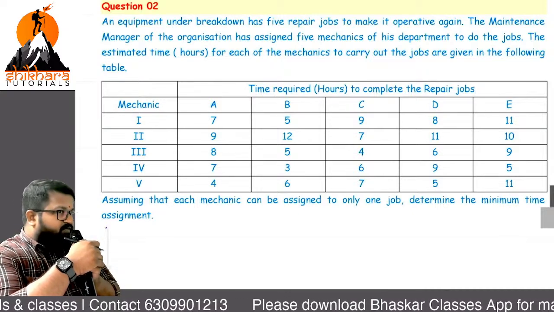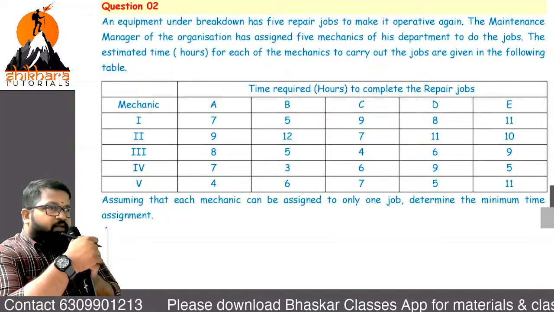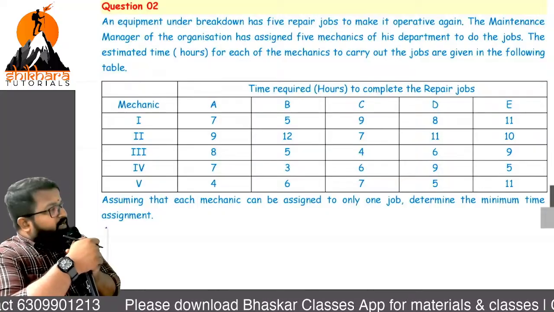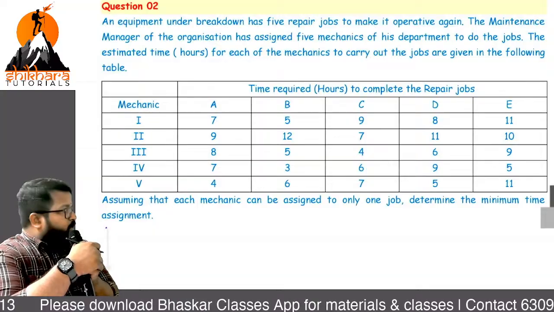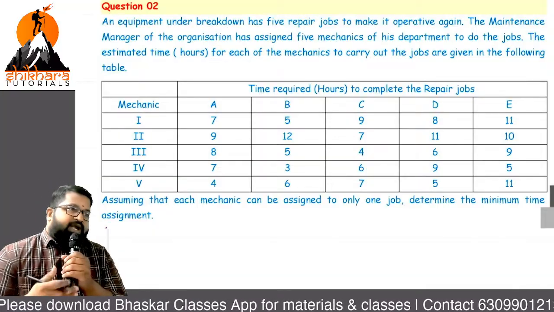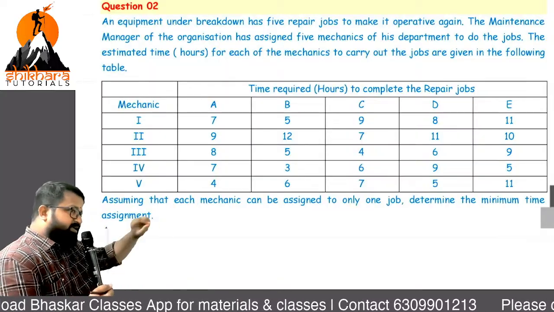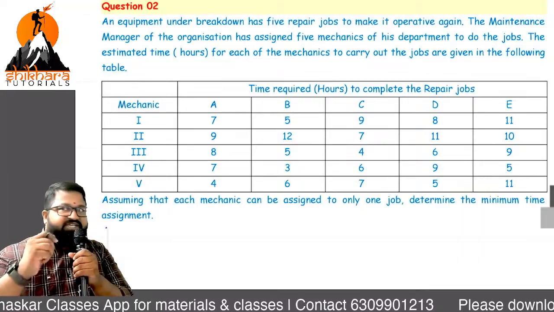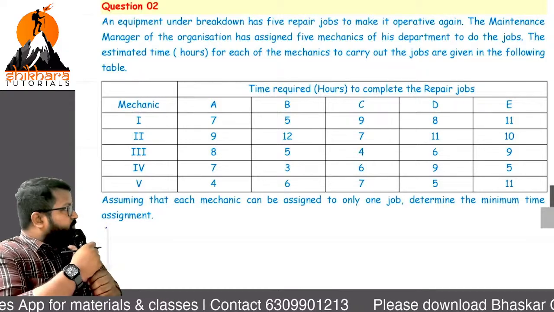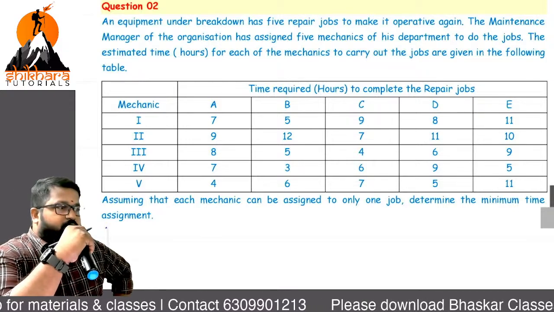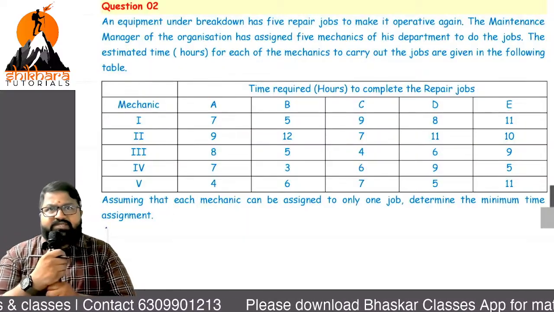Is it clear with this aspect? And whether it is balanced or unbalanced? Balanced. How are you concluding that it is balanced? Number of rows equal to number of columns equal to 5. As both conditions are satisfied, we can start our operations. But before that, write a sentence: the objective is minimization, and it is a balanced one.